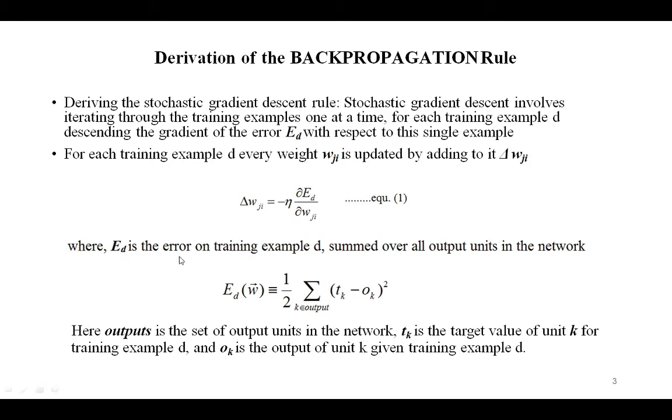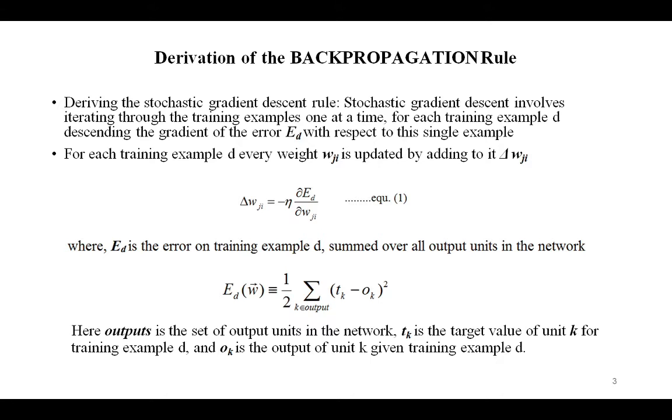Here Ed is the error on the training example small d, which is summed over all the output units in the network, that is in the artificial neural network. Now Ed of W vector is equivalent to 1 by 2 summation of (Tk minus Ok) whole square, where k belongs to outputs. This is considered as one of the output units.